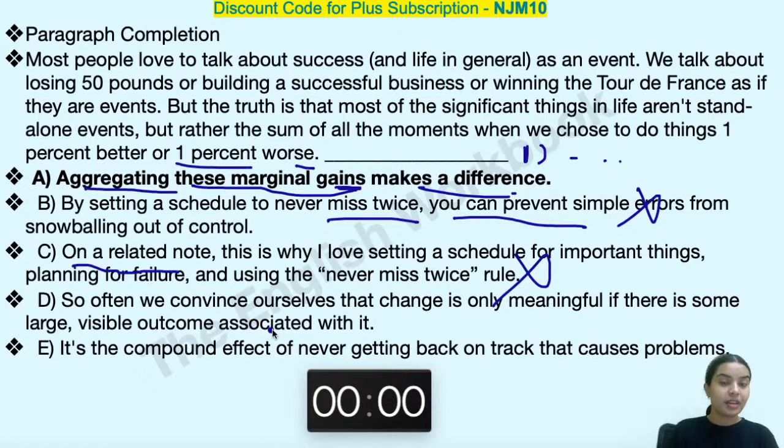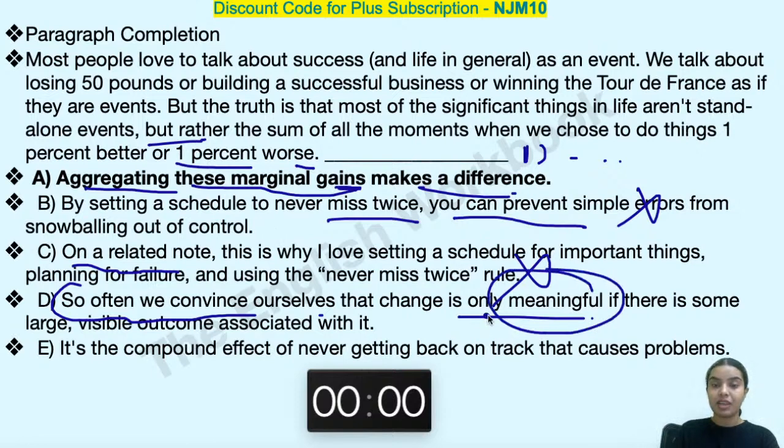So often we convince ourselves that change is only meaningful if there is some large visible outcome. So often we convince ourselves. Again, here we have already spoken about, but rather the sum of all the moments when we chose to do things. This is something that is helping us to understand the background of some other thing. I'm not talking about things getting meaningful. I'm not talking about outcomes, but I'm talking about something that has to relate with this previous sentence.